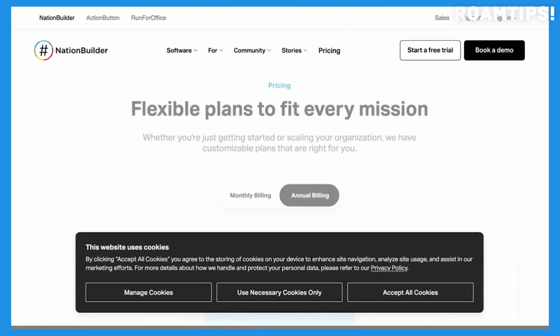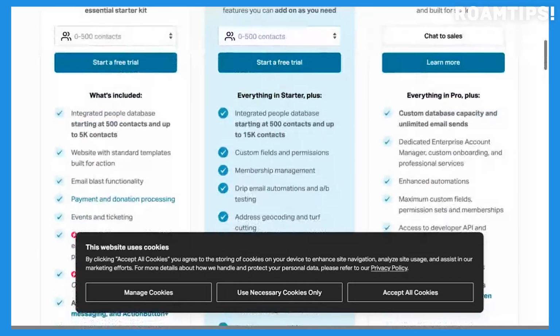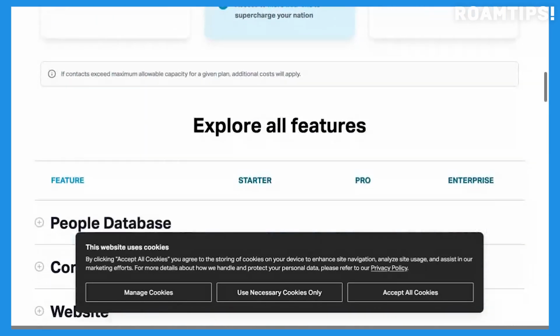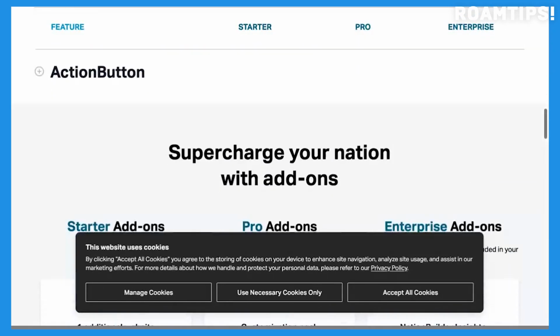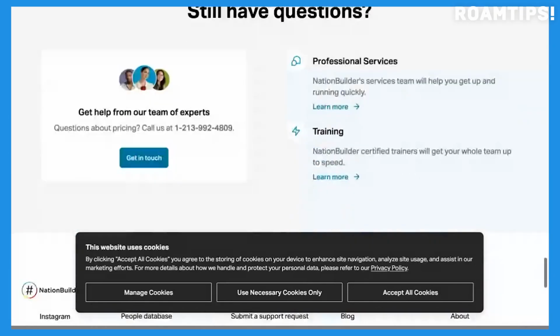In essence, NationBuilder provides more than just a set of tools; it offers a comprehensive solution for building and nurturing thriving communities. Through its integrated platform and supportive community, NationBuilder empowers organizations to connect with their supporters, mobilize their base, and ultimately, make a lasting impact.